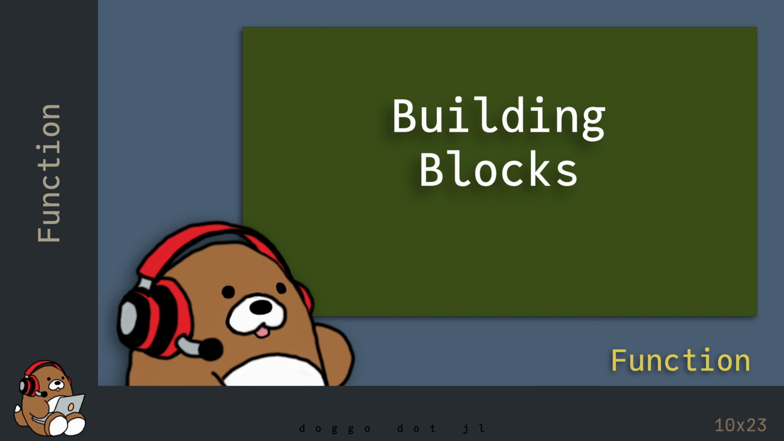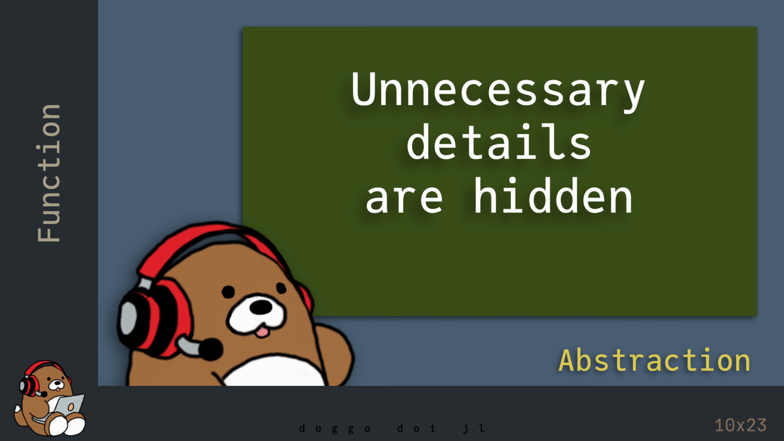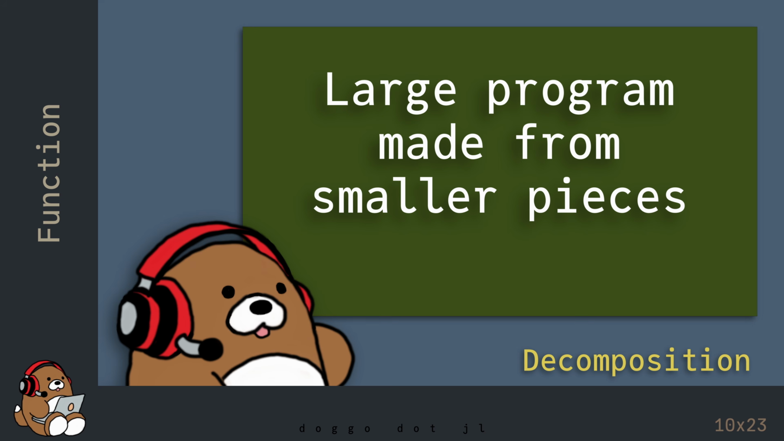Functions are the principal building blocks of programs, because they allow the programmer to take advantage of the concepts of abstraction and decomposition. Abstraction means that the user of the function doesn't need to know how the function works in order to use it. And decomposition means that the programmer can break up a large program into a collection of smaller functions, making software easier to write, debug, and maintain.